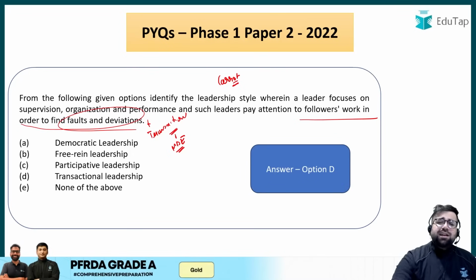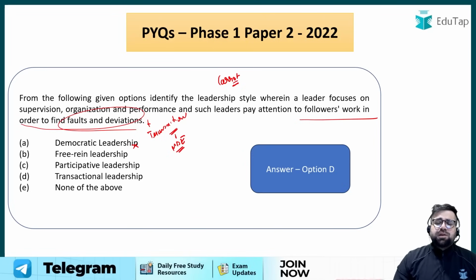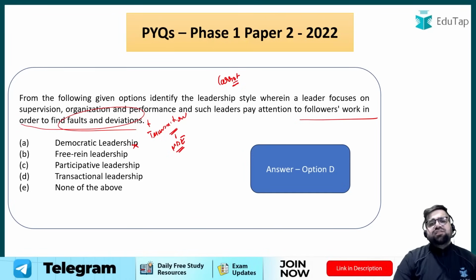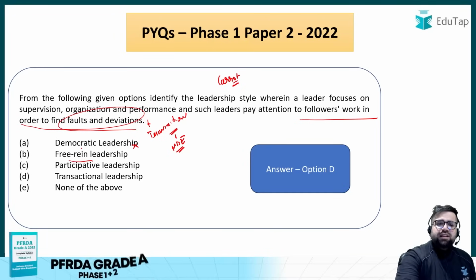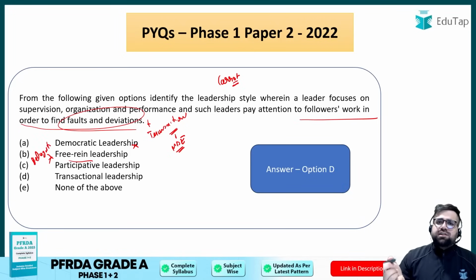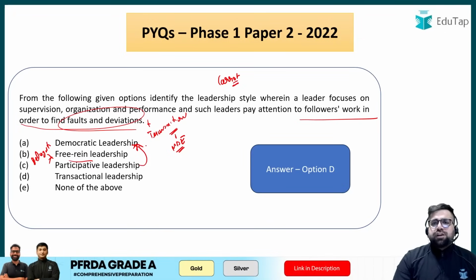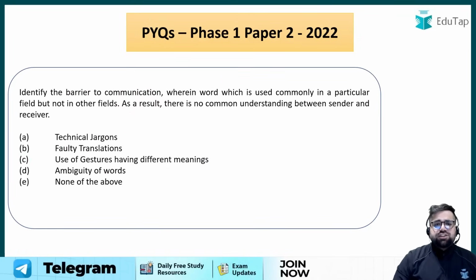Again, democratic, does it even make sense over here? Does it? Because in democratic you invite decisions, you make sure your team members are taking part in the decision making process. Free rein again does not make any sense because in free rein you try to be delegative, full power is given to the team members. Participative is just another name for democratic only. So therefore the correct answer will be option number D, which is transactional leadership.